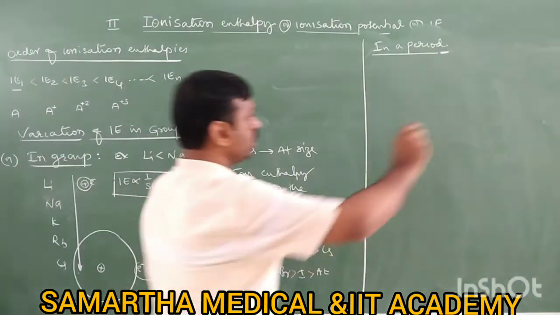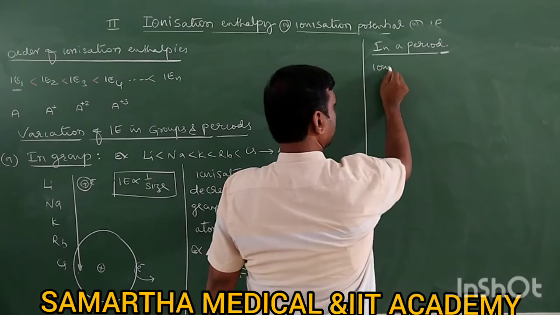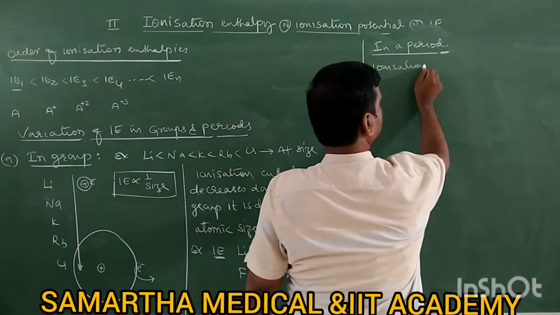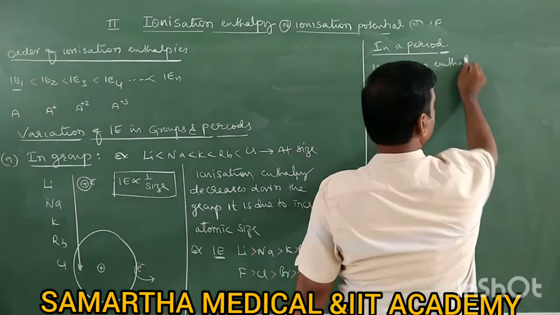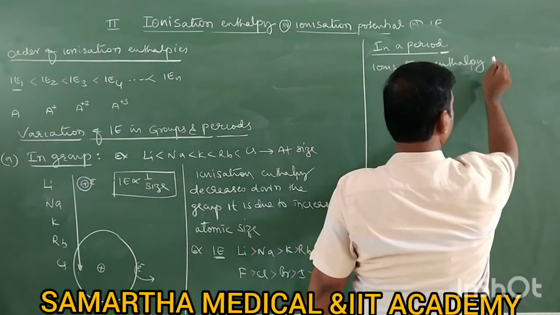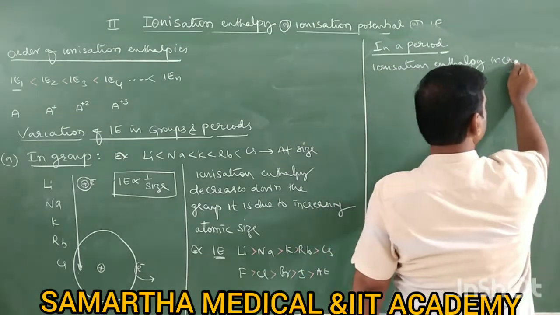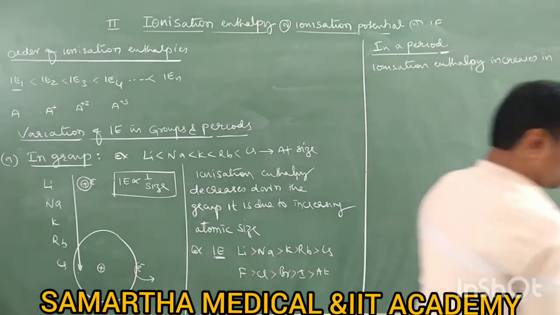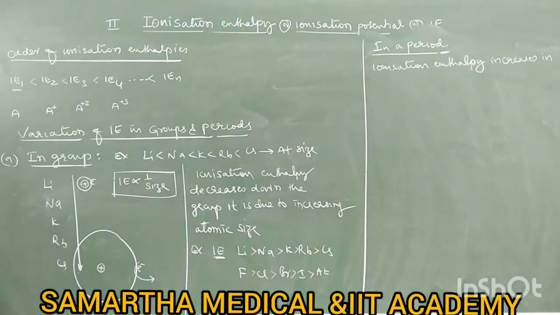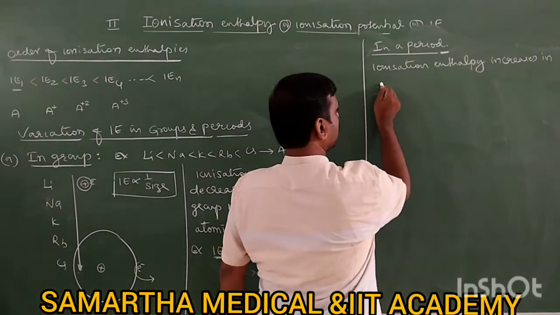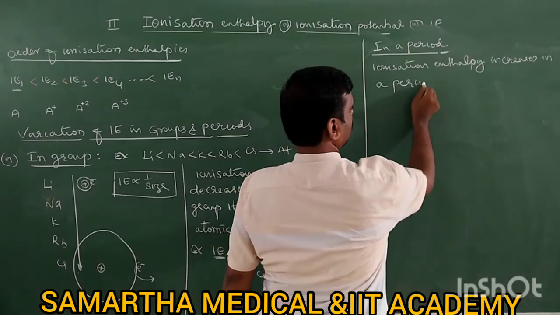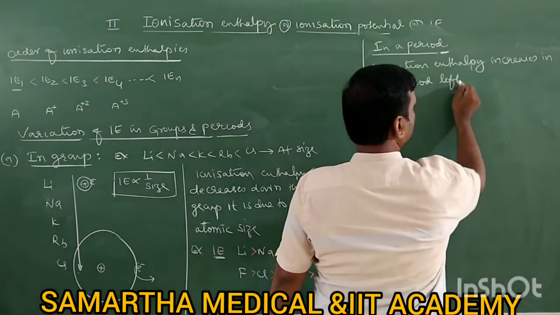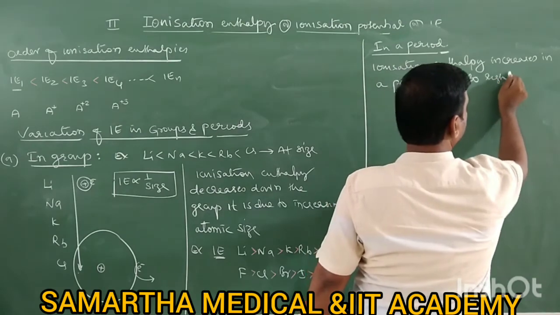So therefore, the statement is, take down: ionization enthalpy increases in a period, left to right.